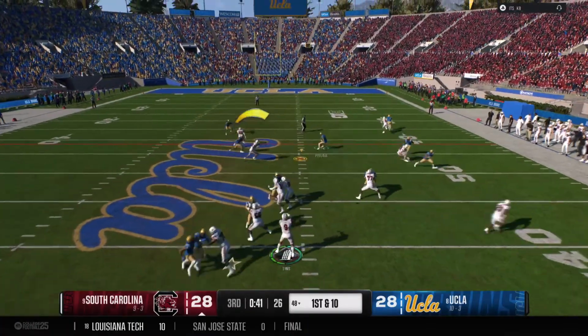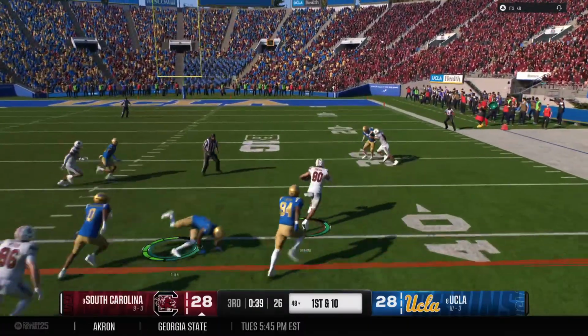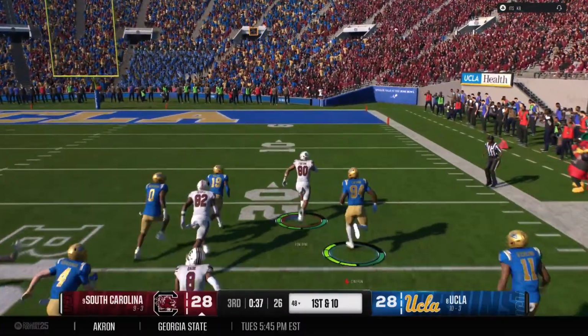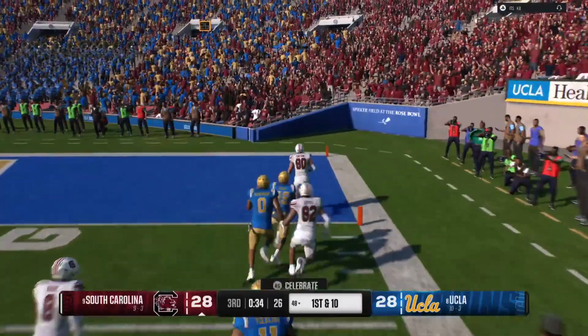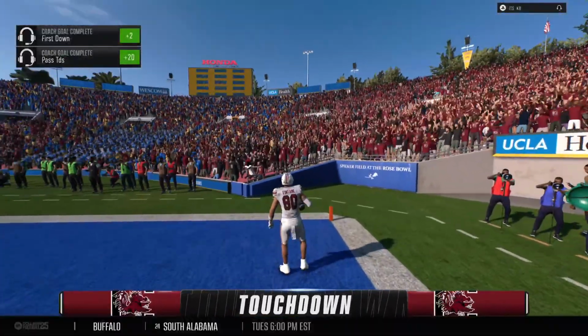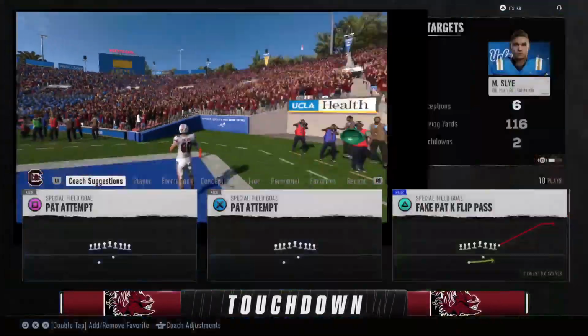On first and 10, they'll look to throw it. Pass is caught. Breaks the tackle. Now he's got room to run. Touchdown, Gamecocks. Just ran away from the defense.